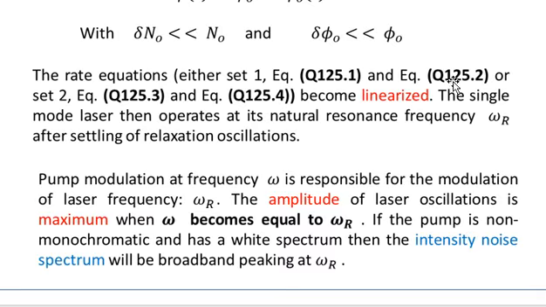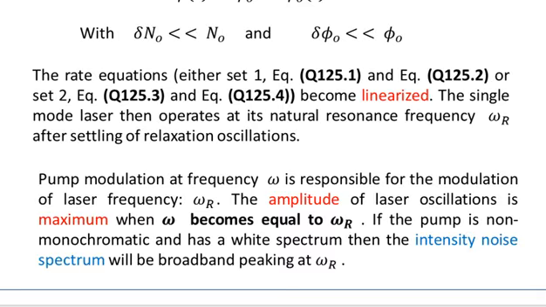And you know that the first set of equations, given by equation number 1 and 2, were applicable to the 4-level laser system, and equation number 3 and equation number 4 were applicable to the 3-level laser system. For the detail of these, you can consult the previous slide, slide number 125. And you know that in order to linearize those equations, we used these two conditions.